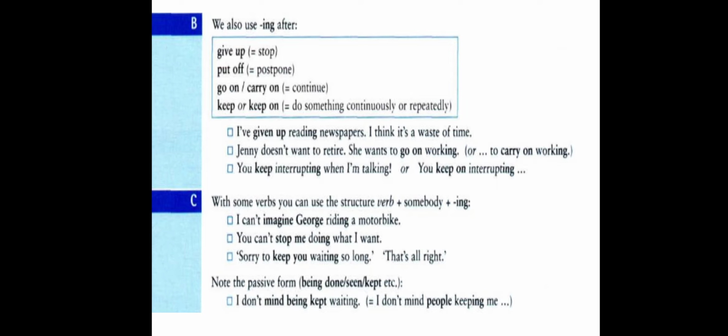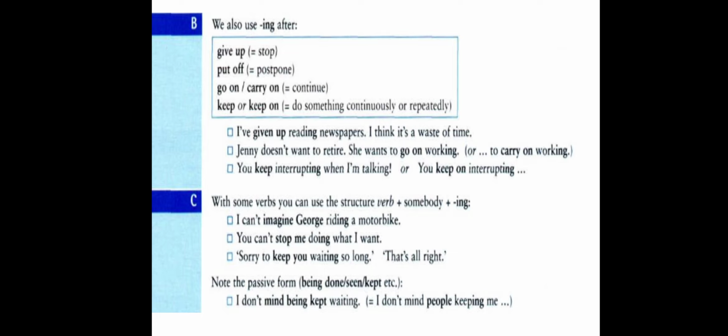The second example, Jenny doesn't want to retire. She wants to go on working. We have here the verb go on followed by working, verb plus ing. Or she wants to carry on working. We have the verb carry on and it's followed by verb plus ing.